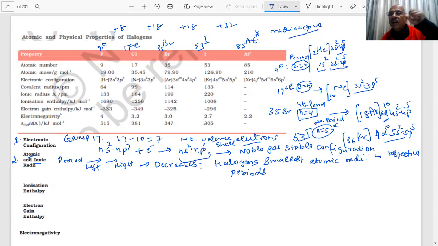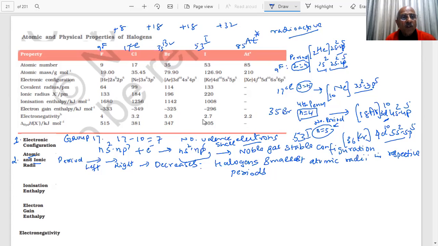The largest ones were alkali metals. We told you alkali metals have the largest atomic radius. You move from left to right, student, size will become small. So they have the smallest atomic radii in a period, student.